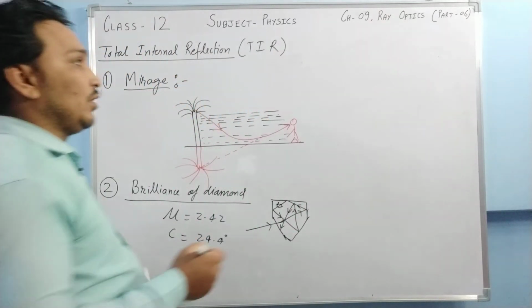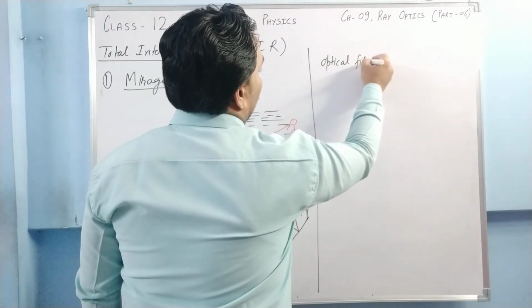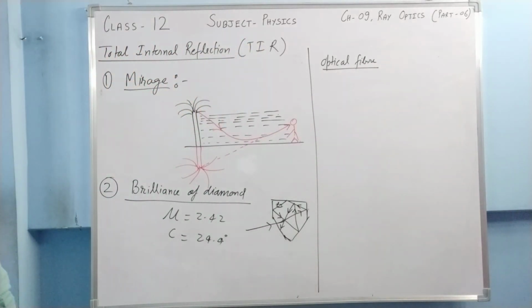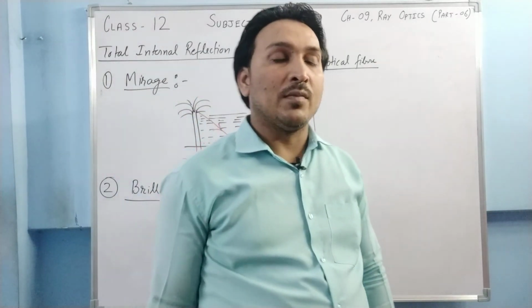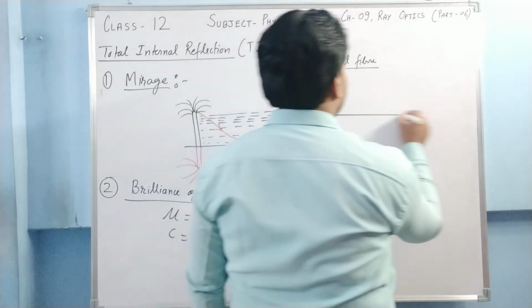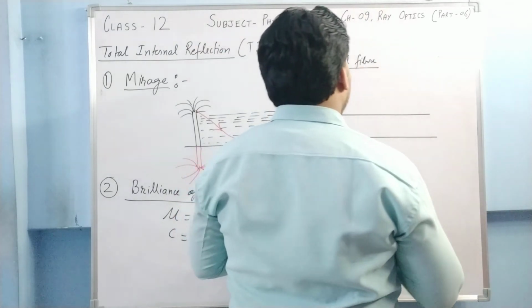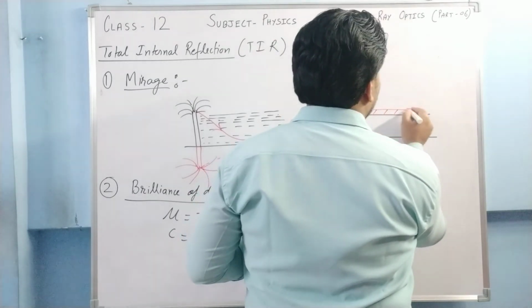The third example is optical fiber. What is optical fiber? Optical fiber uses light signals to transmit from one place to another place. Now in optical fiber, there is a fiber. On the fiber, we coat a material. This coating is called cladding.